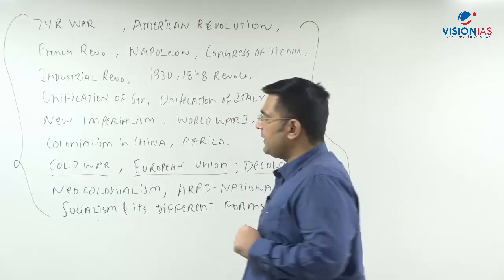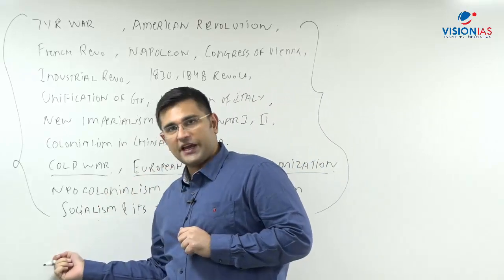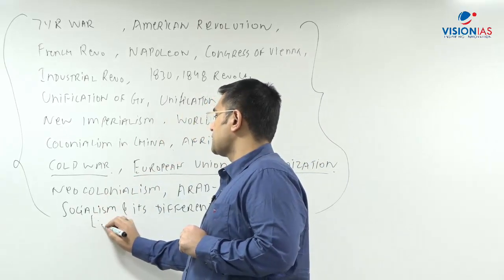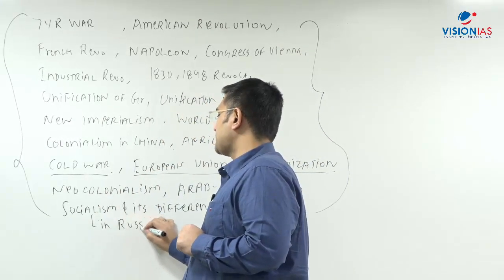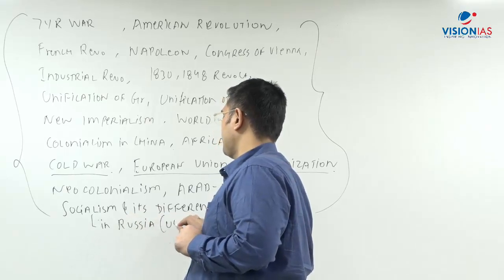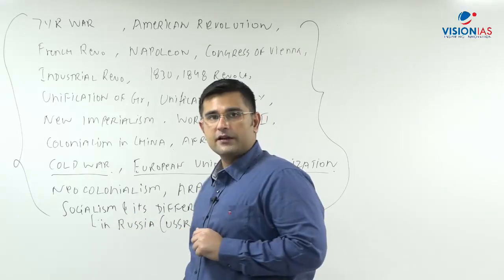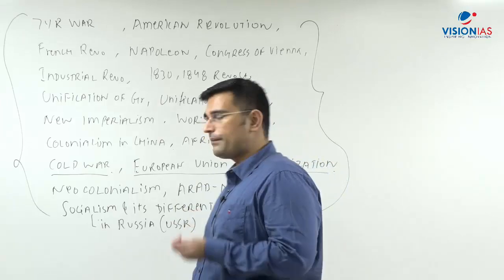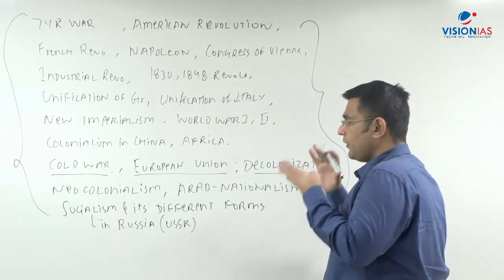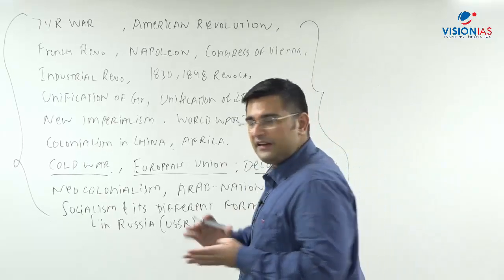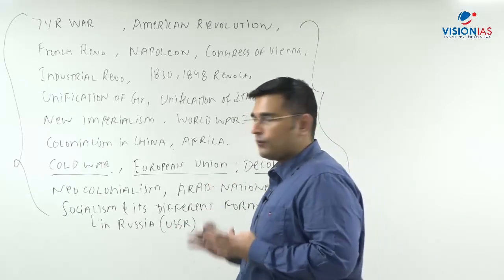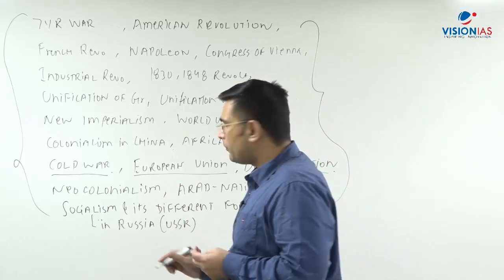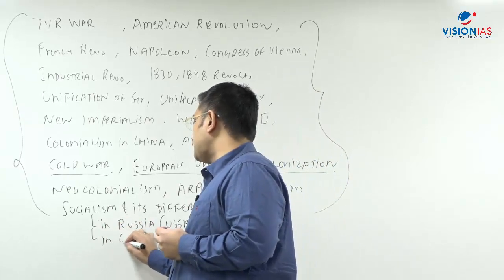Right? So here we discuss socialism in China. What are all the topics in it? Socialism in Russia. So here we discuss the Russian Revolution. And we discuss Stalin, we discuss Nikita Khrushchev, we discuss the Brezhnev era, all of these things, Mikhail Gorbachev, right? That is ultimately from the beginning in 1917 till the end in 1991, what happened in Russia becomes an important part.